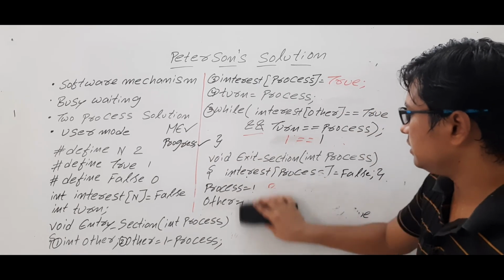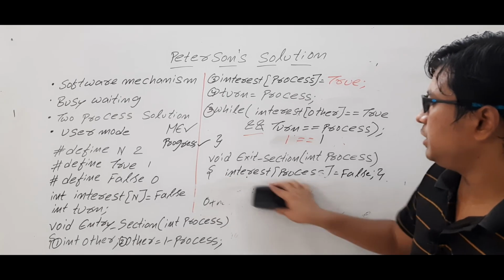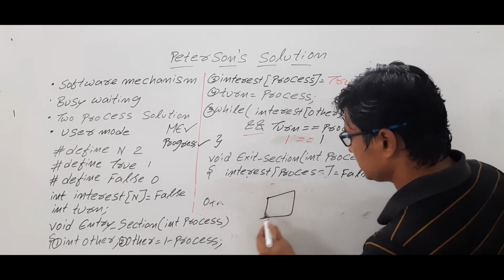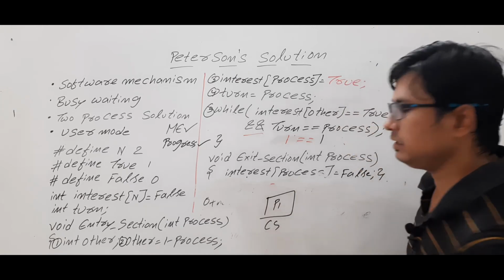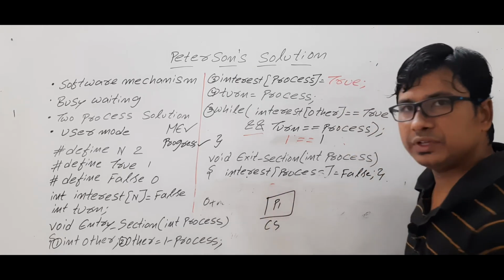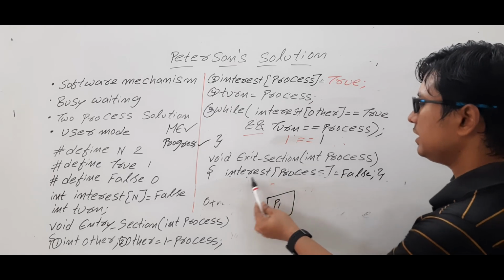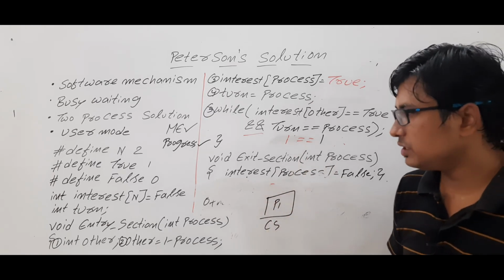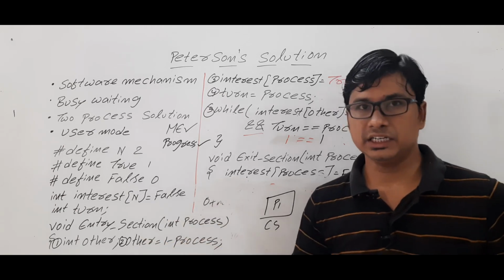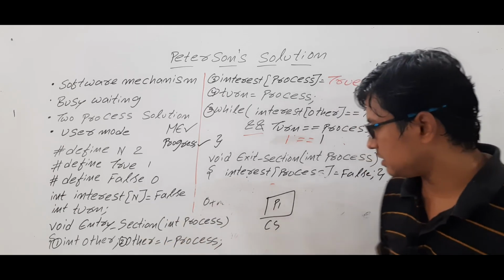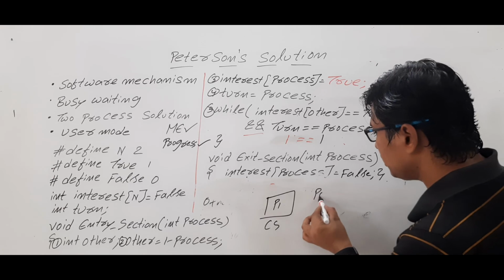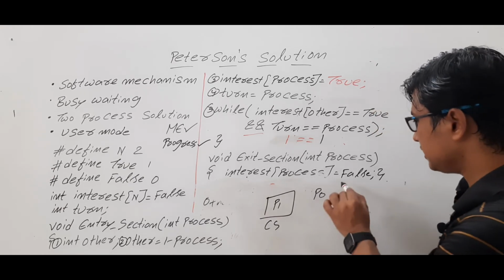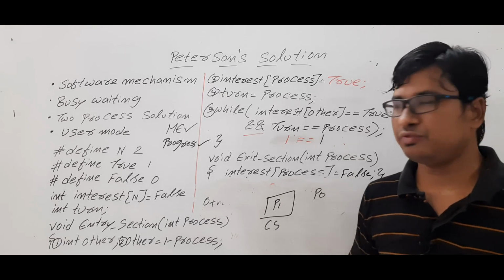Now let's take that the process P1 has entered into the critical section. Is it clear? It is there in the critical section, and once it wants to leave the critical section, what is it doing? Interest of process, interest of 1, it is making it false, so that the other process can enter into the critical section. Meaning if P0 is there in the critical section, after it is leaving, it makes its interest false.